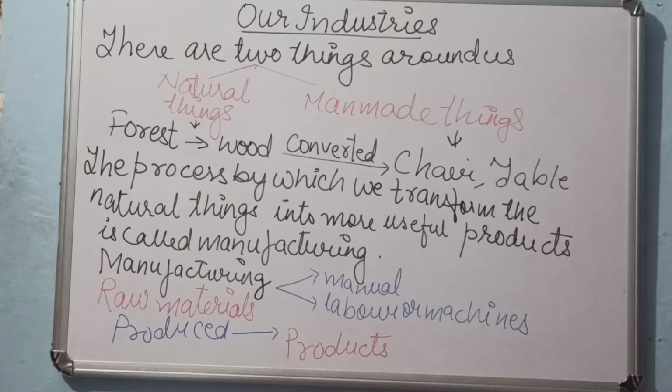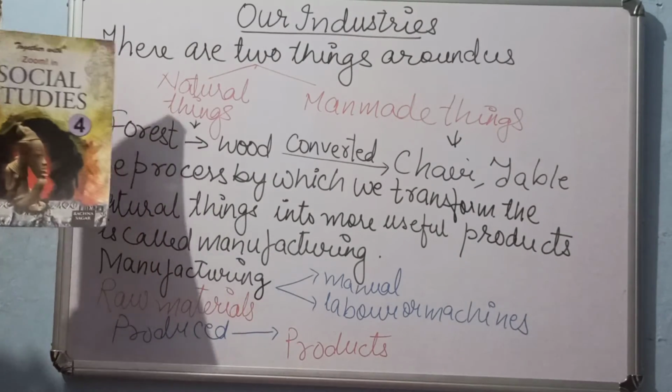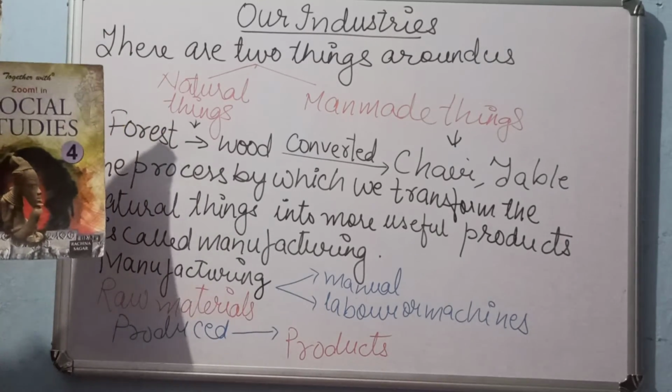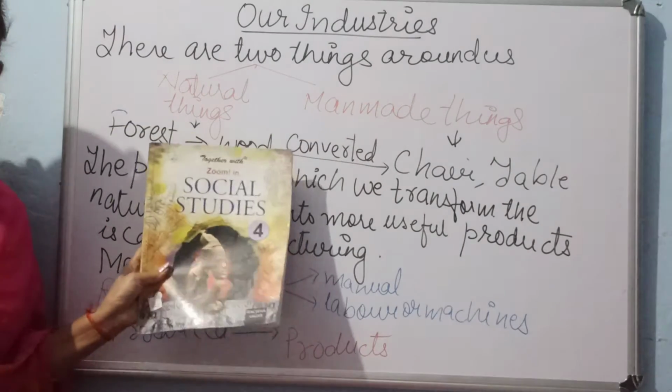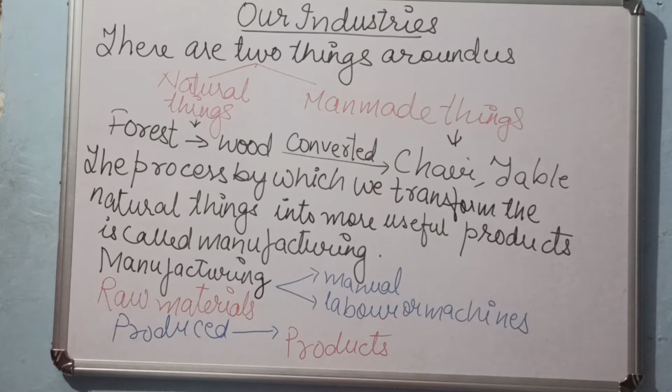So this total process, by which finally the book comes to the market, is a total manufacturing process. When the manufacturing of this book is being done, it has a long process through which it passes. That is called manufacturing. So how can manufacturing be done? Manufacturing can be manual. The one who is writing is doing it manually, but one who is working on the computer to make this book is working on a machine. What is a computer?